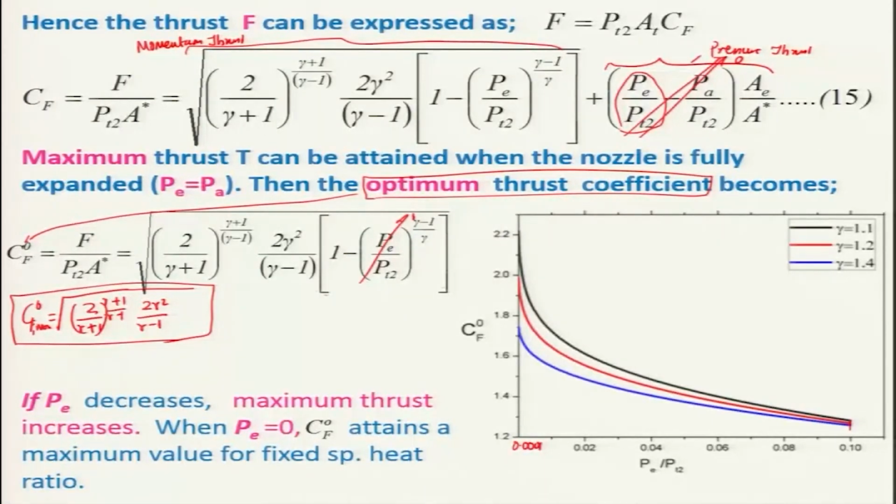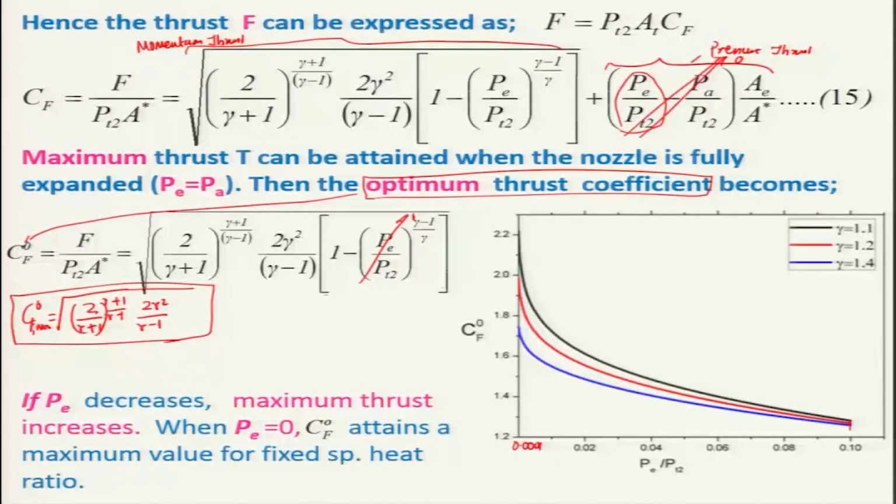Of course, higher chamber pressure means you should have a very thick wall, and because the temperature in the thrust chamber will be very high, you should use very good materials that can withstand not only the stress due to the pressure but also due to the temperature. So, one has to choose the chamber pressure properly, although it is always desirable to have a higher thrust coefficient.